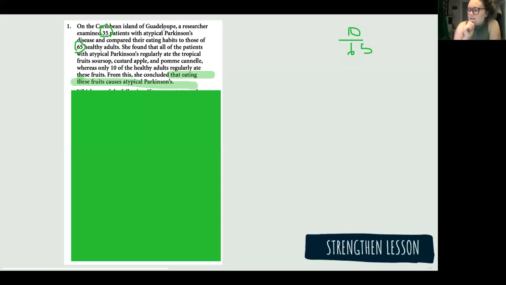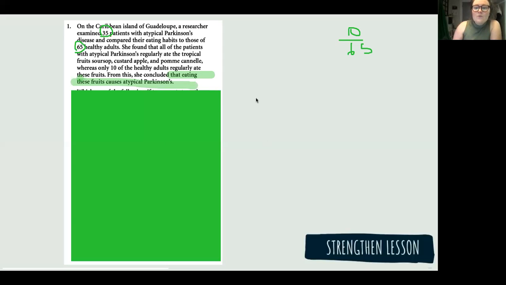What kind of flaw is in this argument? Is it the causation? Yeah, why is it the causation flaw? Tatiana, are you there? I'm here, because one thing may not cause the other thing. Yeah, what if having Parkinson's makes you crave these fruits? Do we know that? No.